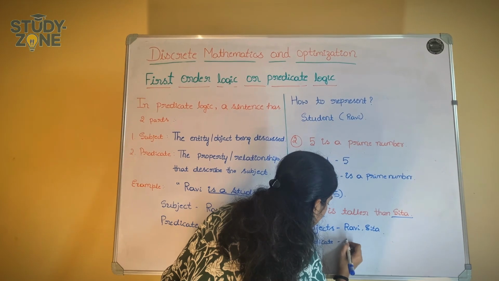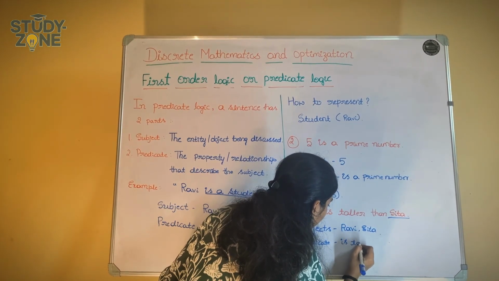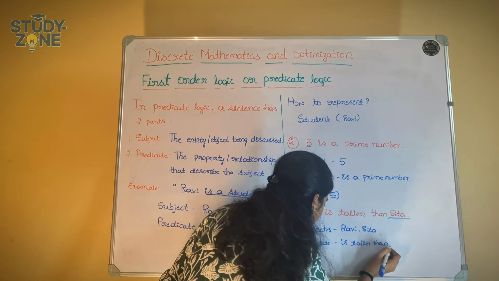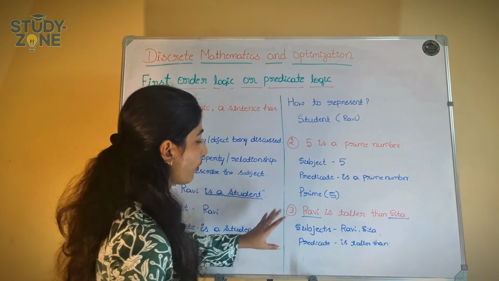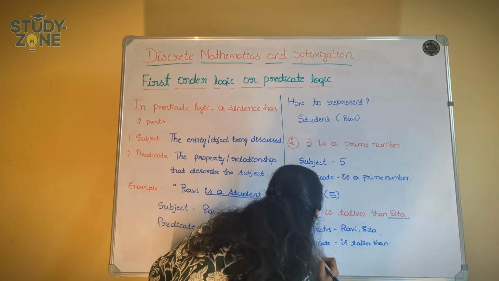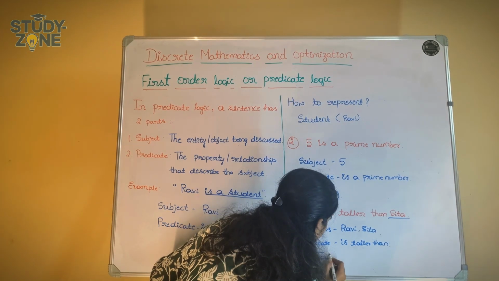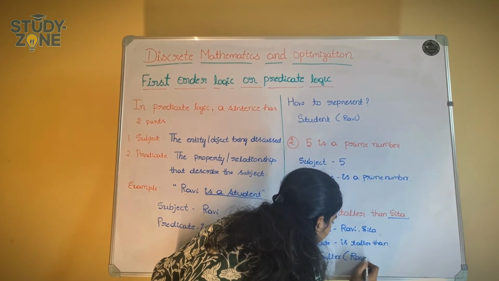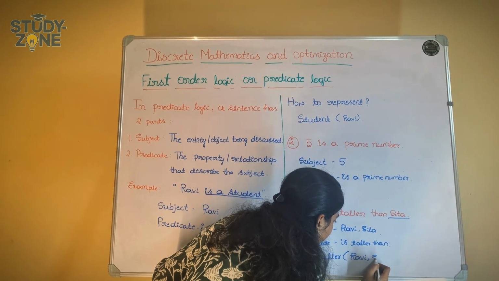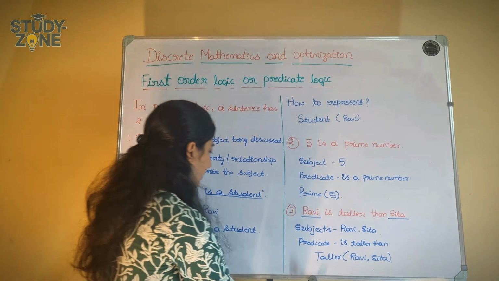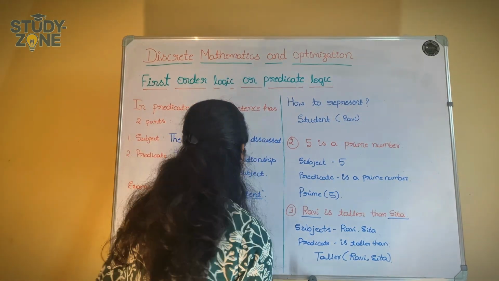Predicate is taller than. So how can we represent it in the form of predicate logic? We can represent it as taller of, who is taller? Ravi. Than whom? Sita. So taller of Ravi, Sita. Is it clear? Now let us take some more examples on predicate logic.